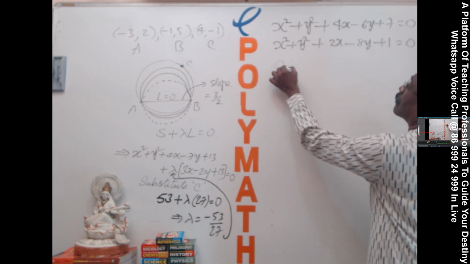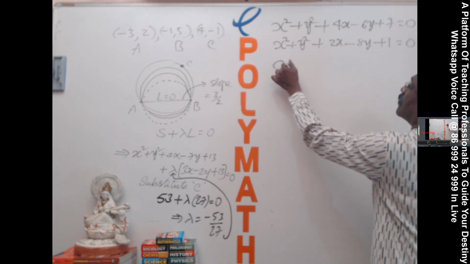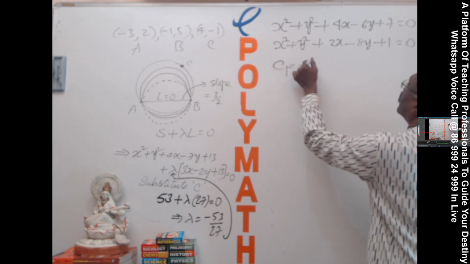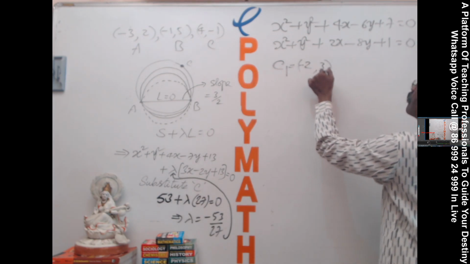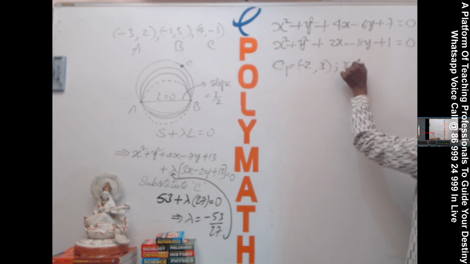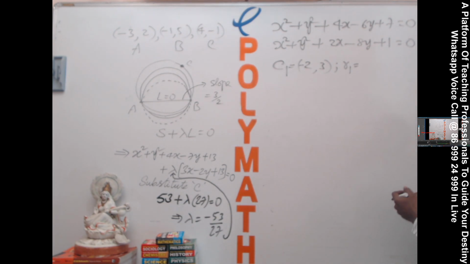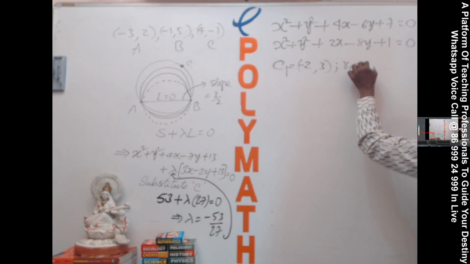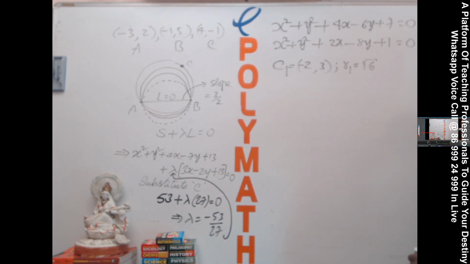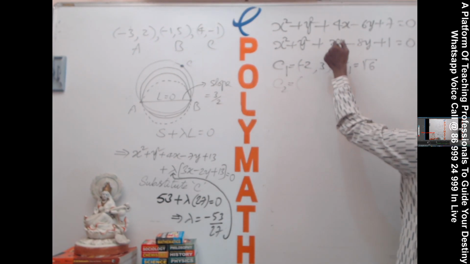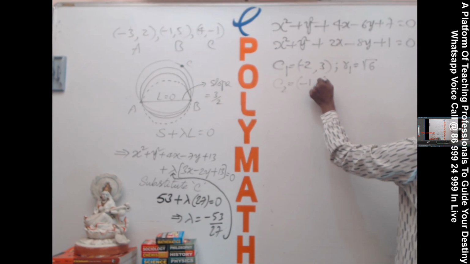C1: -2, 3. R1: 4 plus 9, 13, minus 7, root 6. C2: -1, 4.